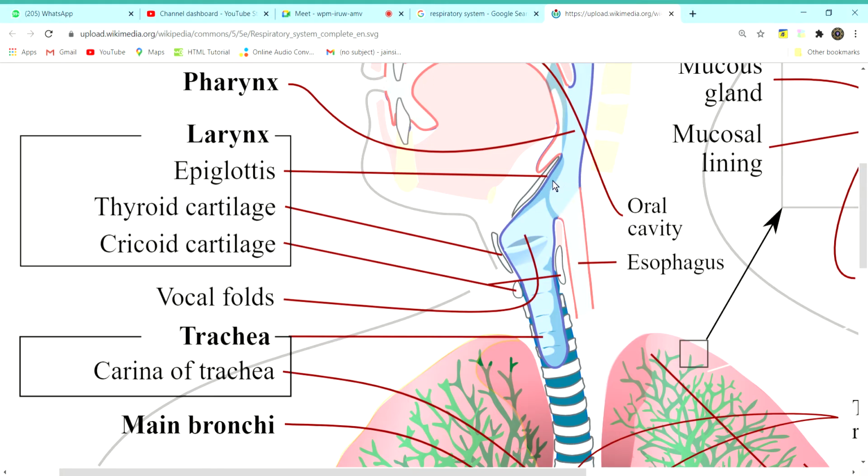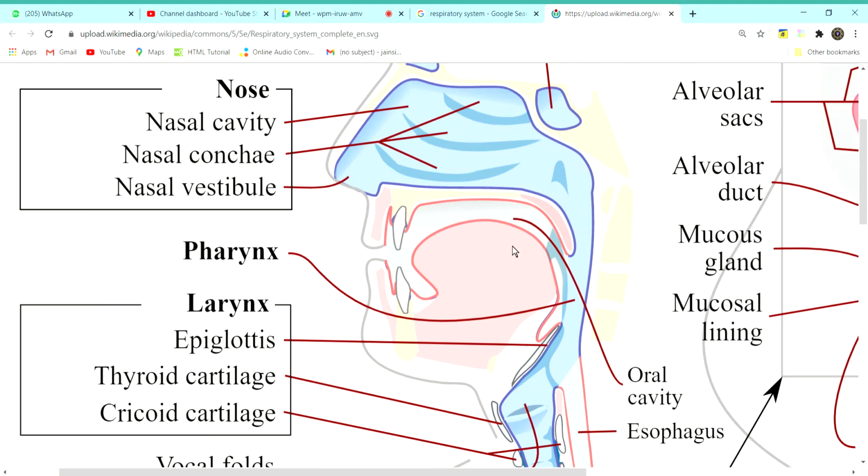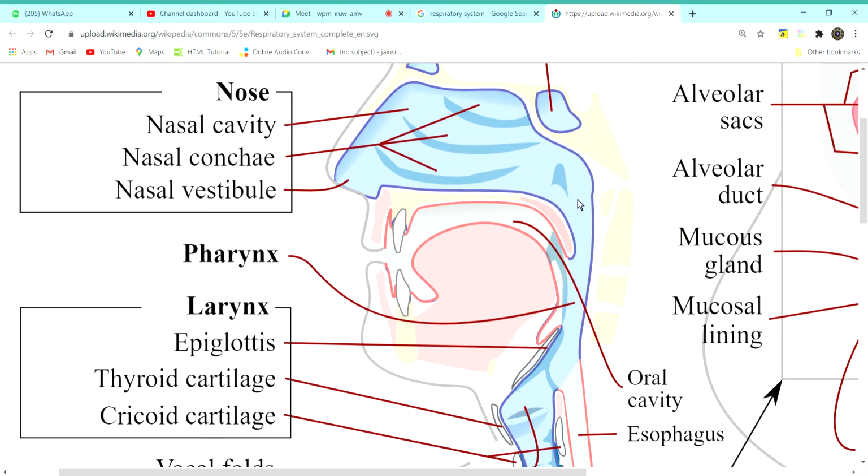called the epiglottis. Now if you breathe in, the air comes, and the epiglottis closes the mouth. See, this is the flap. This flap is called the epiglottis. When you eat, this epiglottis will close the lungs. When you breathe, this epiglottis will close the mouth. God has created a superb pathway.